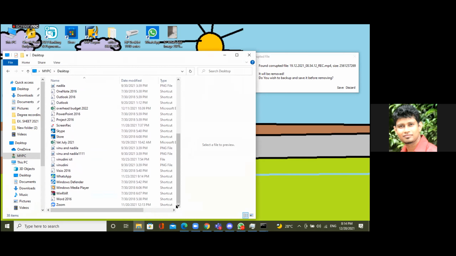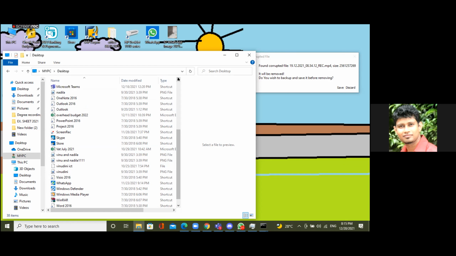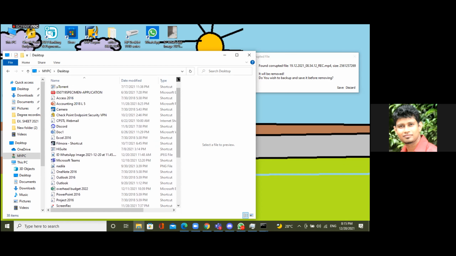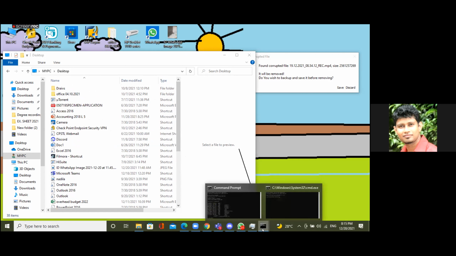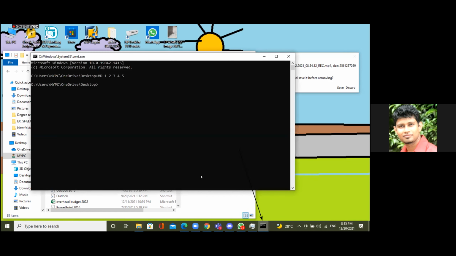Oh, still not there. It's easy when we search on the search bar. Just go up. I think this is happening because you have OneDrive features and some other things. So you have to search for where you created them. Probably it should be in that place. Let's go to this and see the command prompt. So that is easy. Please go there, and your folder should be in this path.